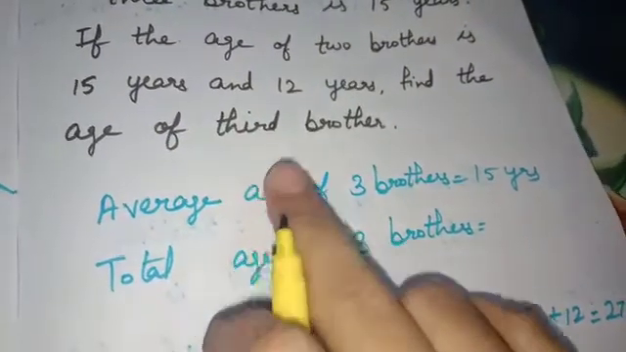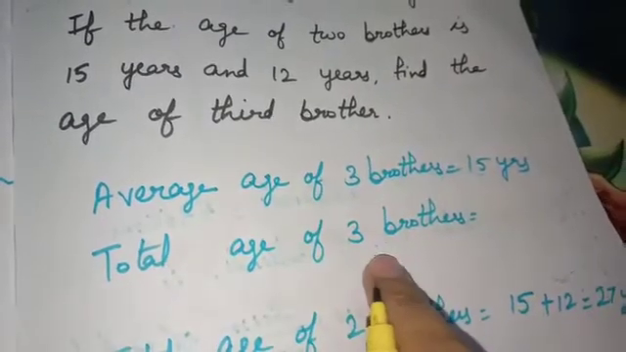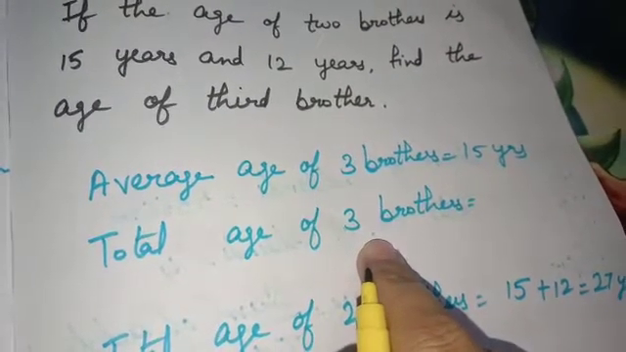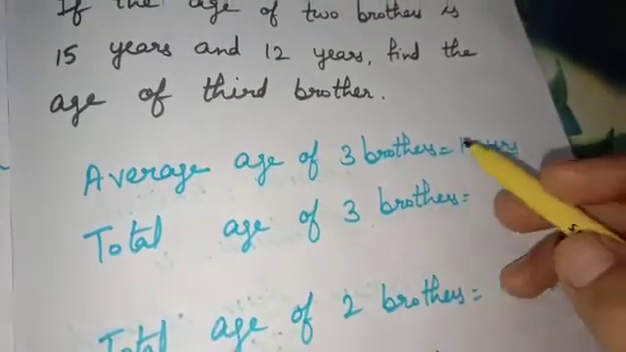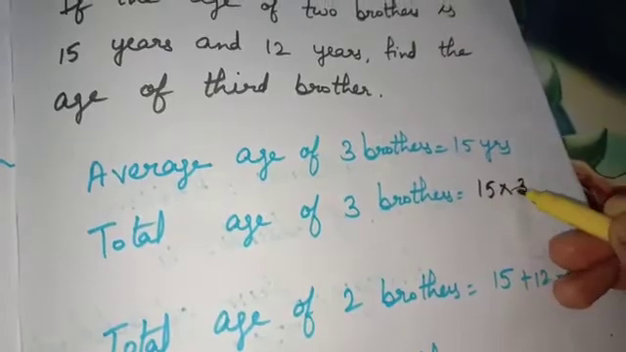How did we do that question? Average age of 3 brothers is given. Firstly find the total age of 3 brothers. Tell me how to find. Come on, tell me. Yes, by multiplying the average with number of addends.